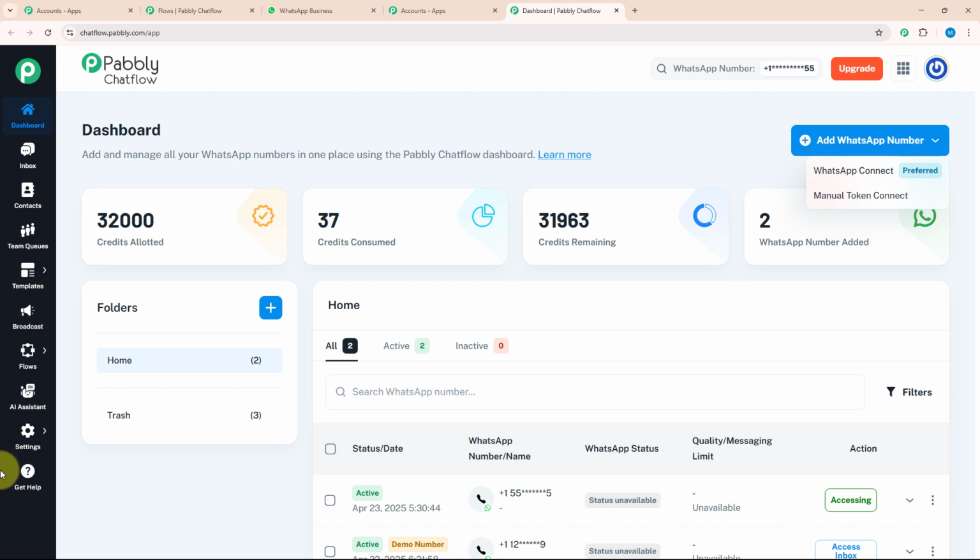Let's see each feature individually. Below dashboard, there is an inbox option where you can manage all your conversations with your customers, and you don't need to open WhatsApp separately. After that, we have the contact section where you can create all new contacts and separate them according to your requirement. Below contact, we have the team queue section where you can assign different tasks to different team members and review their performances. After that, we have the template section where you can create a customized template.